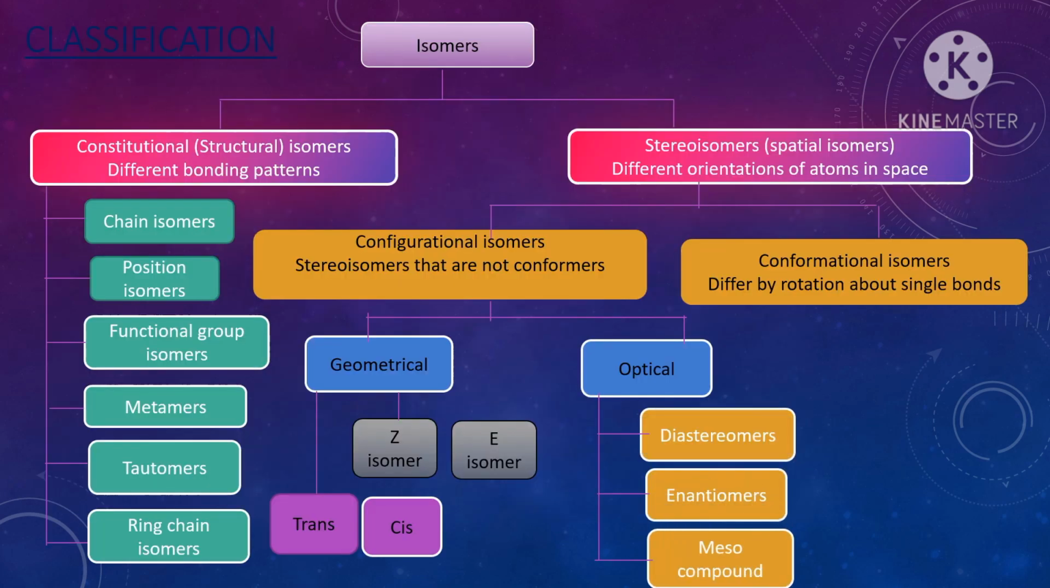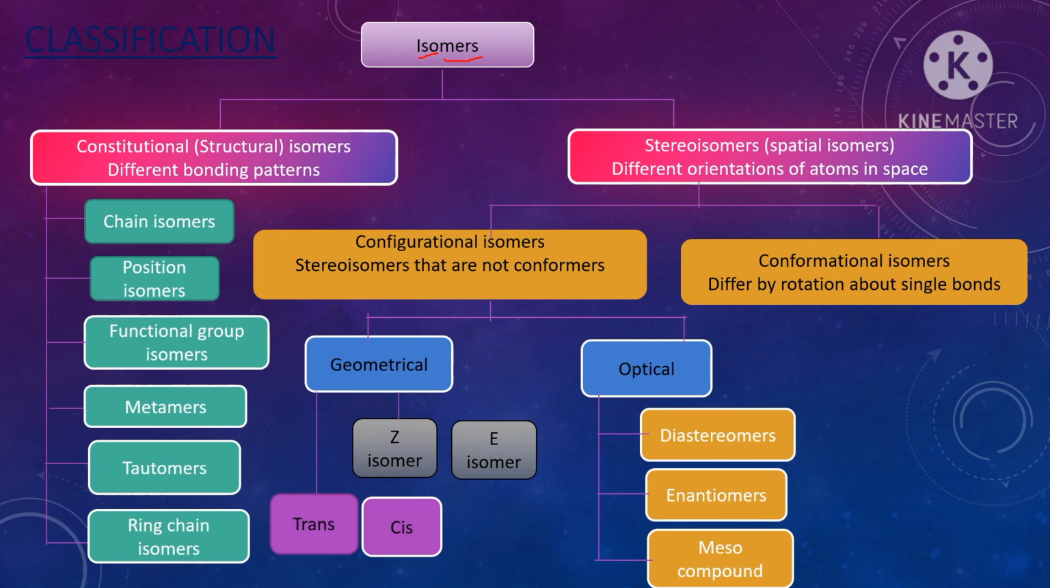Once again, I am repeating the classification of isomers. This is most important, and that is the reason I am repeating. Isomers is derived from two different words: iso means same, mers means parts. So the parts are the same, but the arrangement is different. That is called isomers.